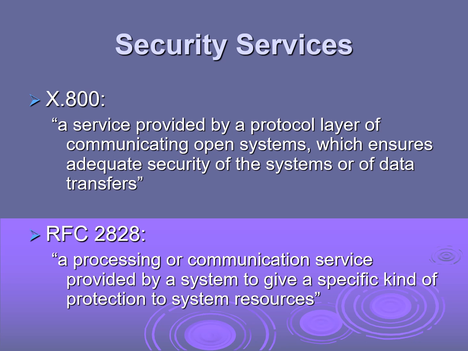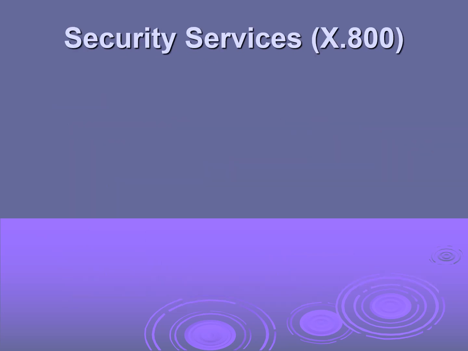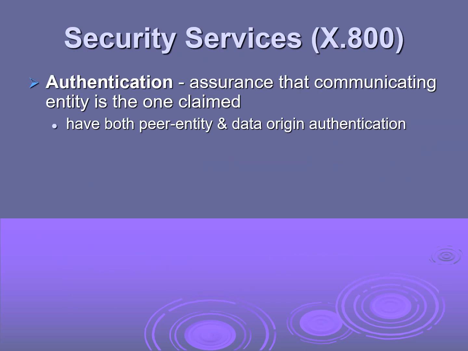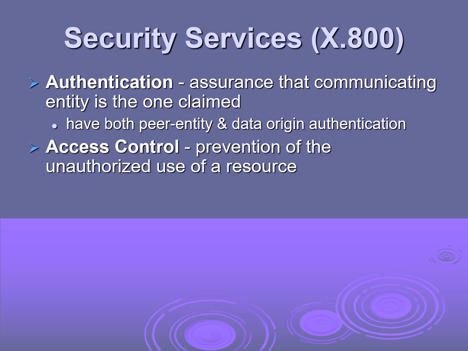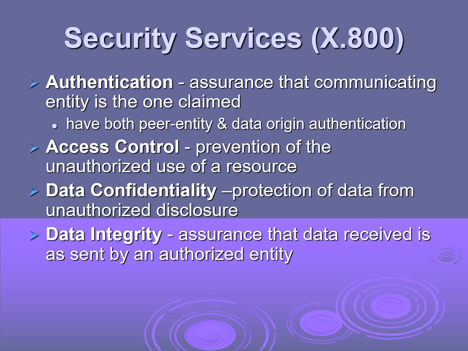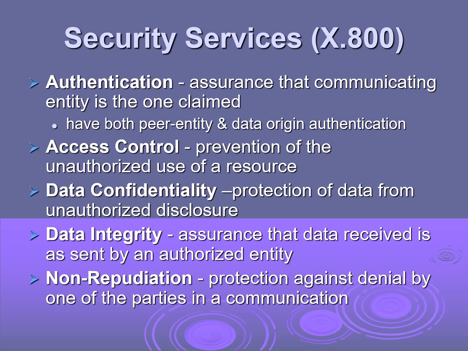It is Open Systems Interconnection, which ensures adequate security of the systems or of data transfers, and information security is provided through X.800. Then RFC 2828: a processing or communication service provided by a system to give a specific kind of protection to system resources. So security services according to X.800 are authentication, access control, data confidentiality, data integrity and non-repudiation.